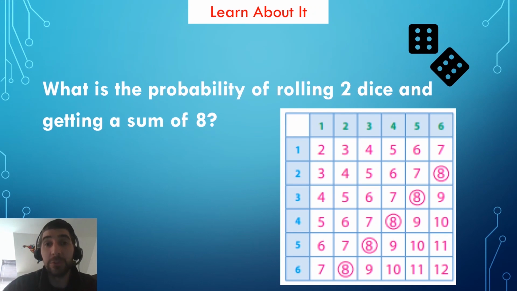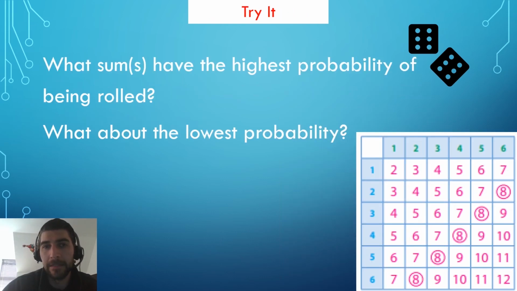Here's a visual of the sample space that shows all 36 possible outcomes. Of those, 5 have a sum of 8, so the probability of rolling a sum of 8 with 2 dice is 5 out of 36, or roughly 14%. What sum or sums have the highest probability of being rolled?